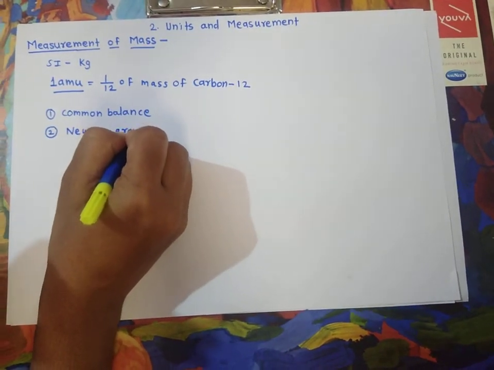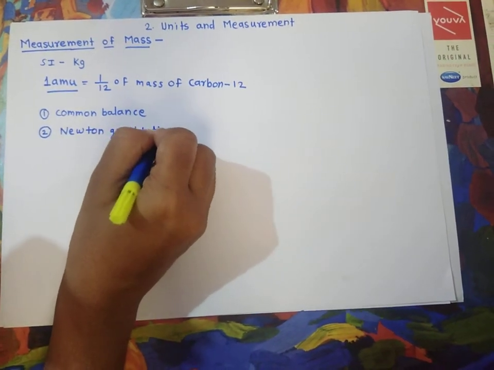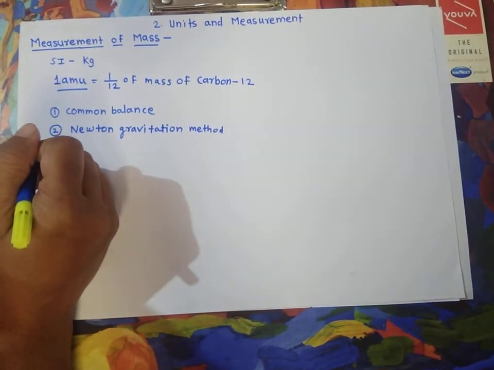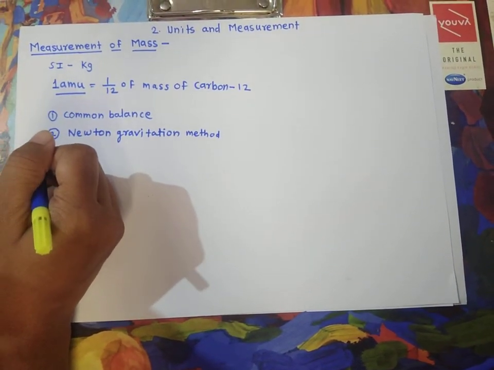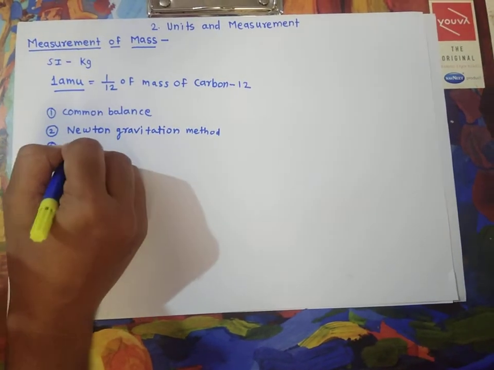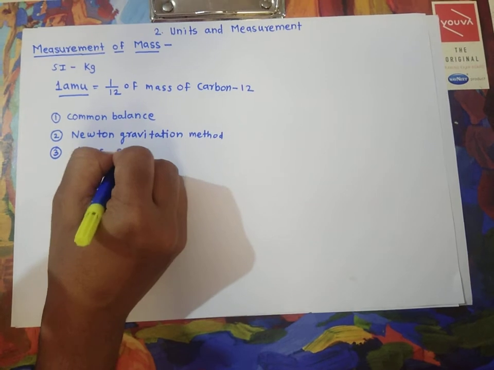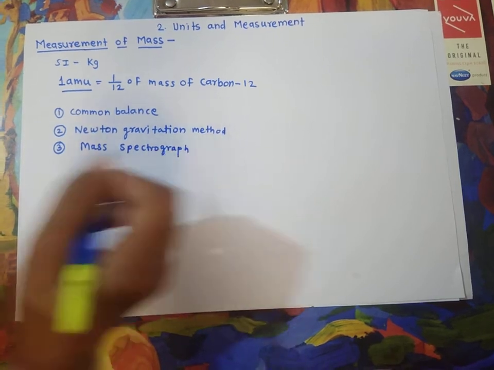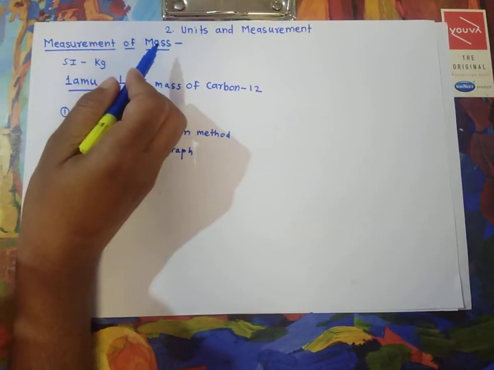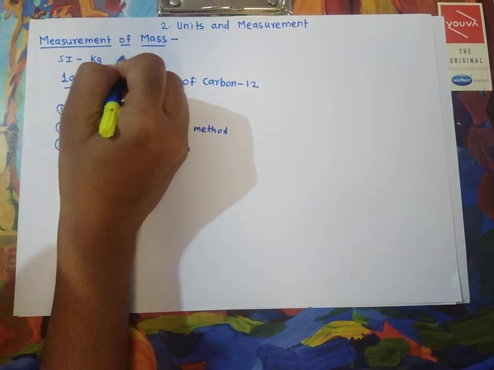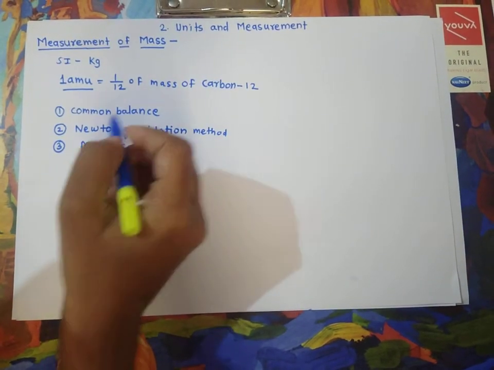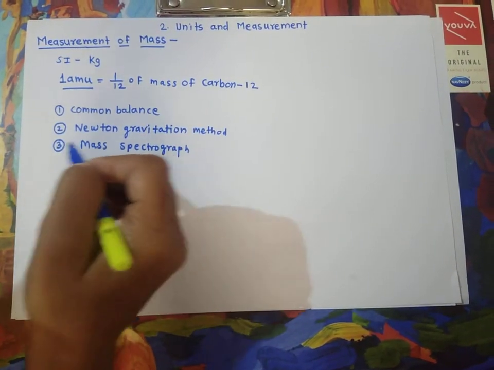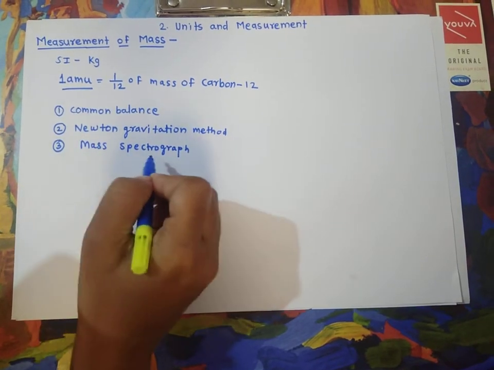And for the measurement of small masses, atomic and subatomic particles, we can use a mass spectrograph. So in measurement of mass, we can measure large objects and small ones also. For large, we take common balance and Newton's gravitation method, and for atoms and molecules, we use the mass spectrograph.